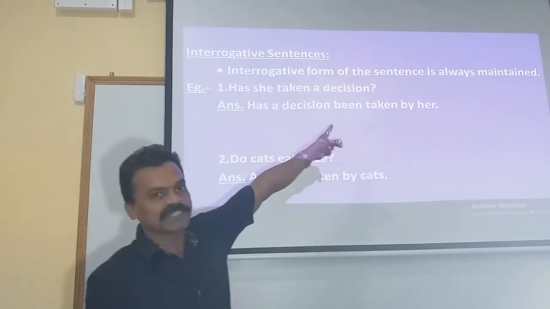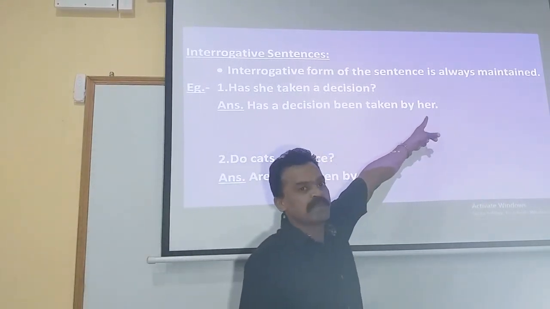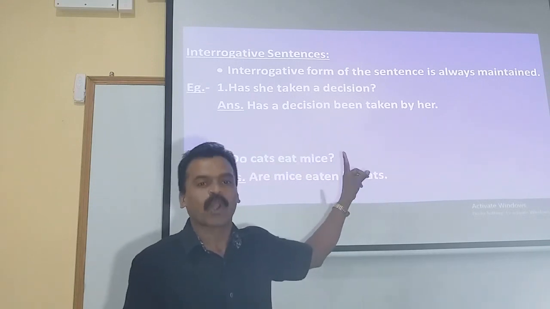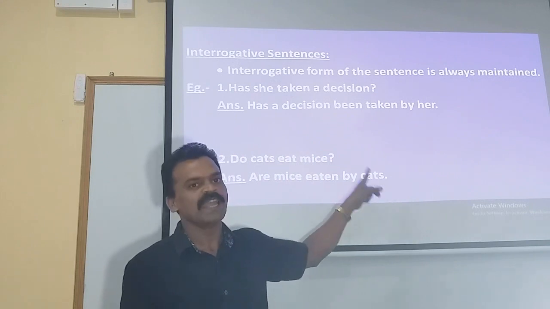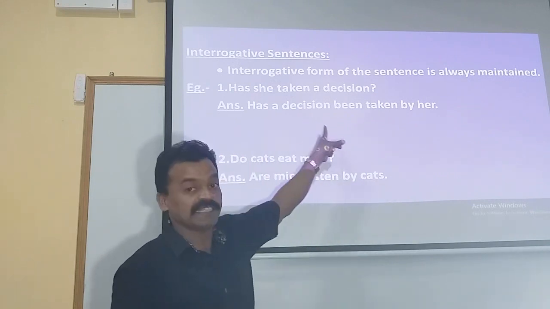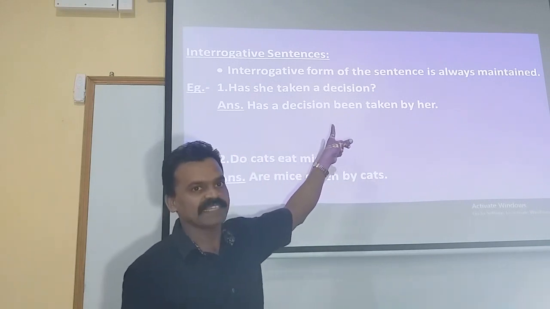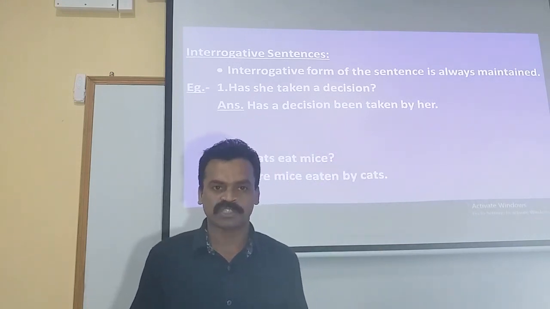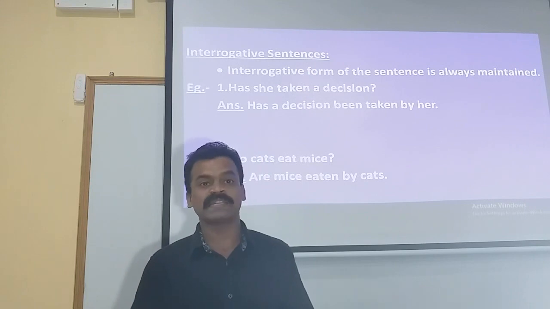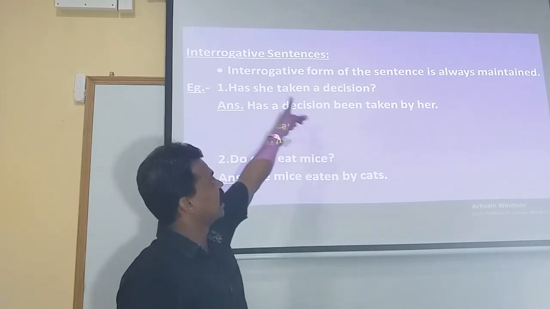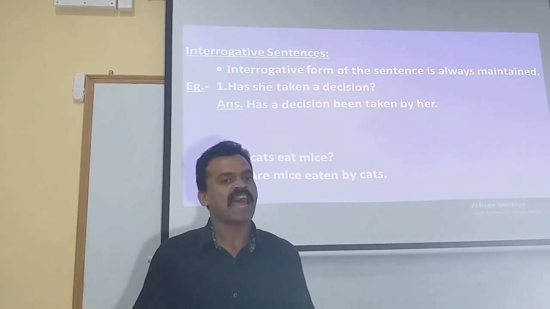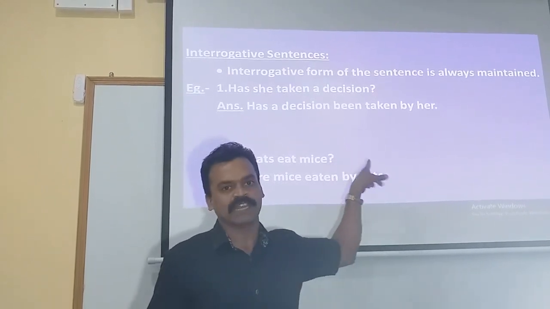In my examples here, we have not placed the question marks. These statements given over here in the passive voice are wrong. It's a mistake. Please rectify that. When you convert the statement into the passive voice, the question mark is compulsory, and the reason is the interrogative form of the statement has to be maintained exactly as it is. I'll rectify it now itself.